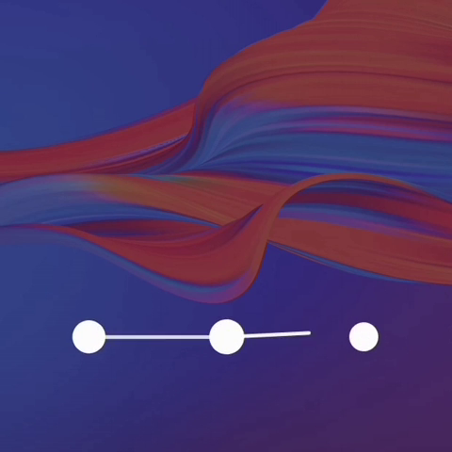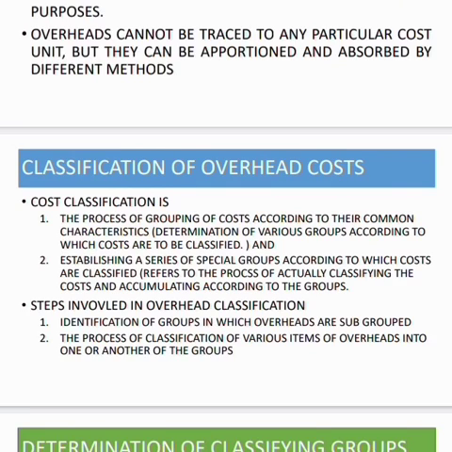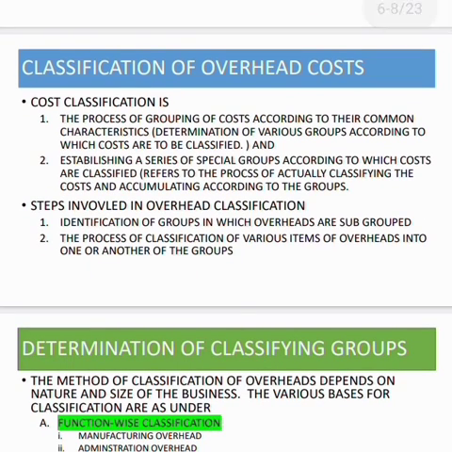Now, let us learn about the various classifications of overheads. Classification of overhead. Why are we doing the classification? It is the process of grouping the costs according to their common characteristics, and a series of special groups according to which costs are classified. They are actually classifying the costs and accumulating them according to the groups.